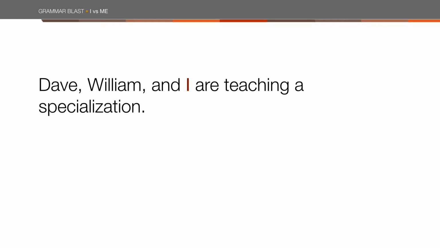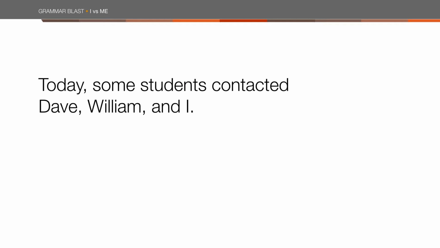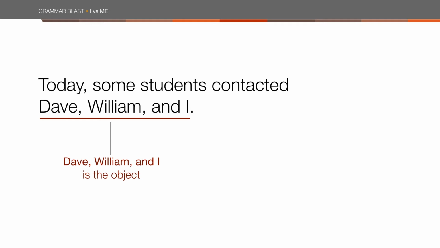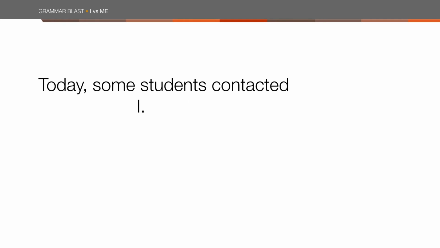Let's try another one. Today, some students contacted Dave, William, and I. This is incorrect. Dave, William, and I make up the object of the sentence. We are who the students contacted. So, I has to be me. Just like in our previous example, if I take out Dave and William, the sentence reads, today some students contacted I. That's clearly wrong, so we know we have to make the change.